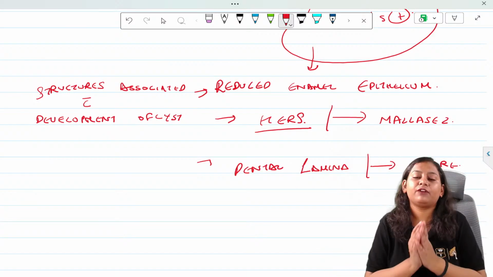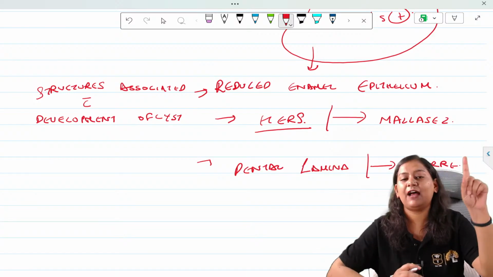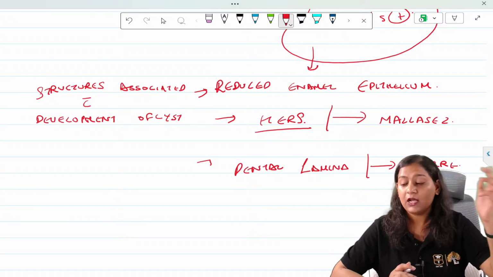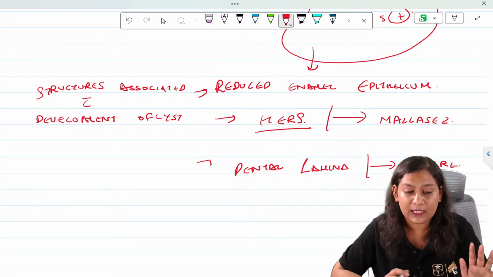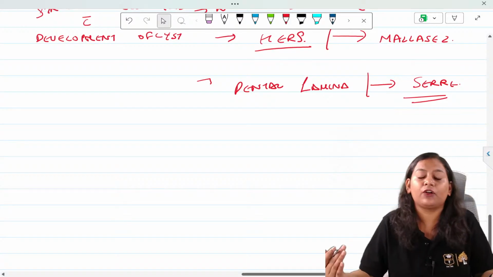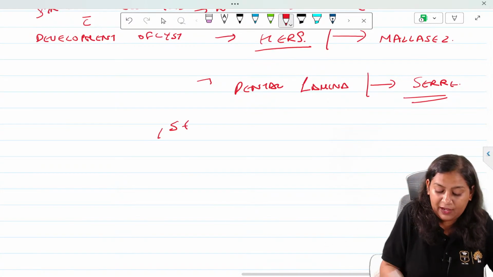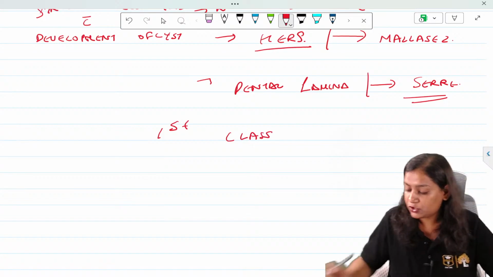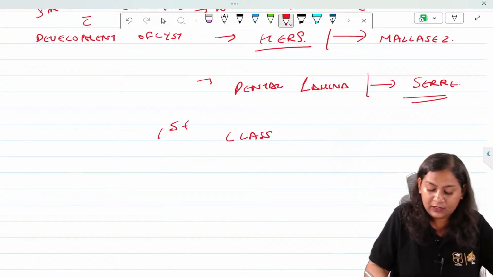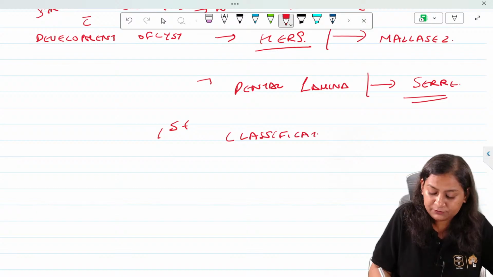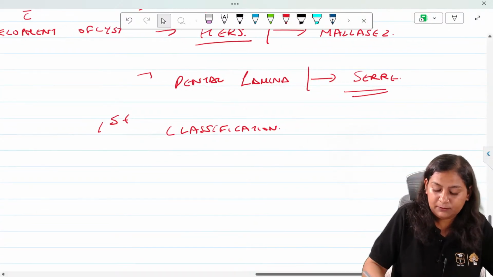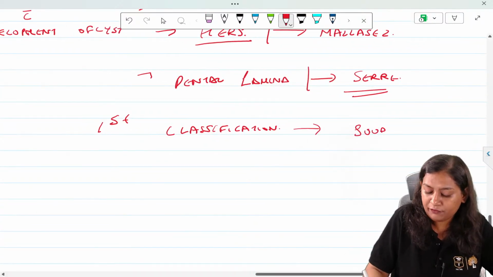So we have our first classification. First we have seen true cyst and pseudocyst. The second classification, which is very important, is based on the tissue of origin or based on the source of epithelium. Very important, because a direct question will be asked from this. Okay, classification based on source of epithelium.